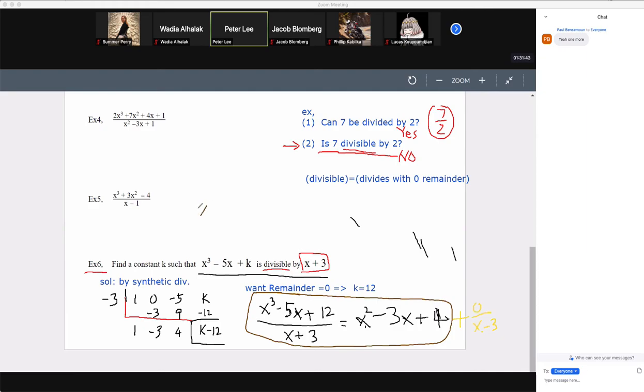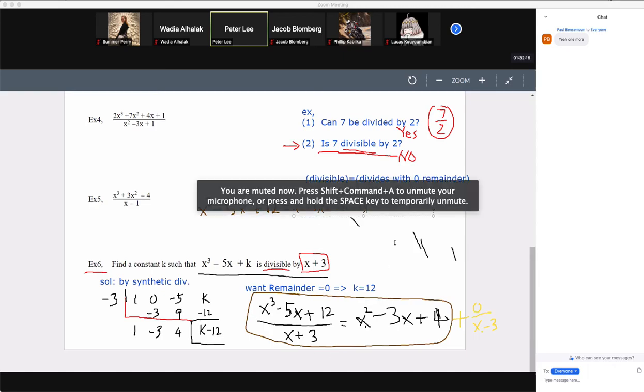This is equal to x cubed plus 5x, minus 5x, and then plus 12. Oops. 12 right here is equal to, and then let me write this. This is equal to x plus 3, times x squared minus 3x plus 4.